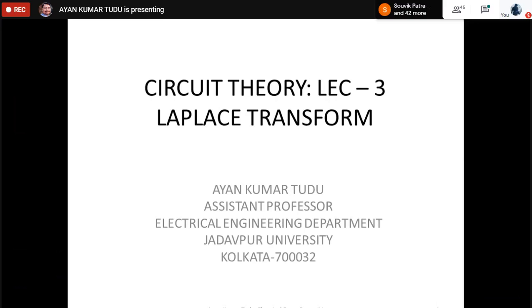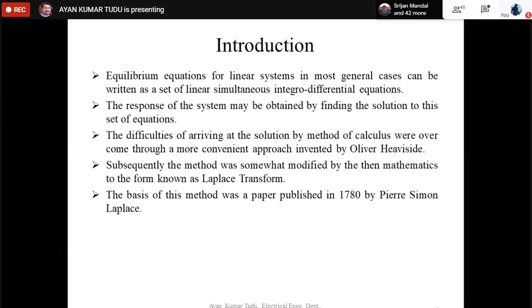Okay, so as you can see, for equilibrium equations for linear systems, we use linear simultaneous integral differential equations. What is an integral differential equation? For an RLC network, you know that iR plus L di/dt plus 1/C integral of i dt. Okay, so that is an integral differential equation. So how can we solve those integral differential equations?